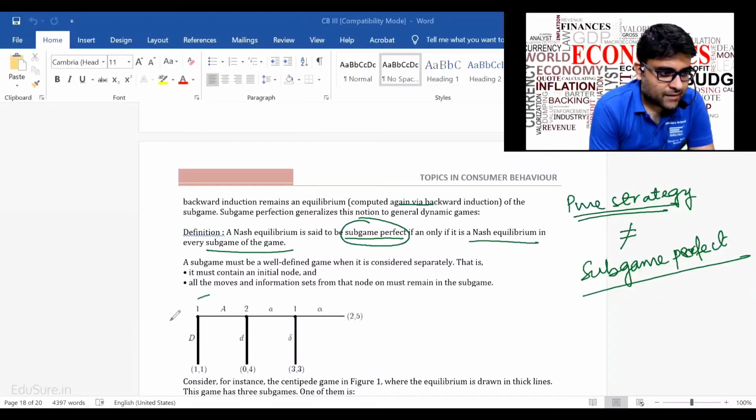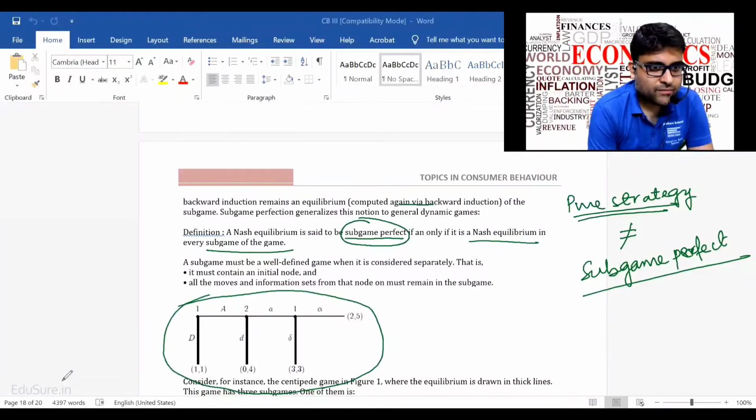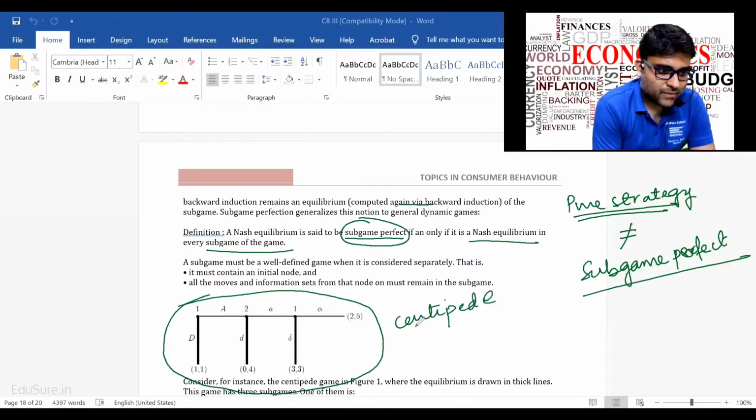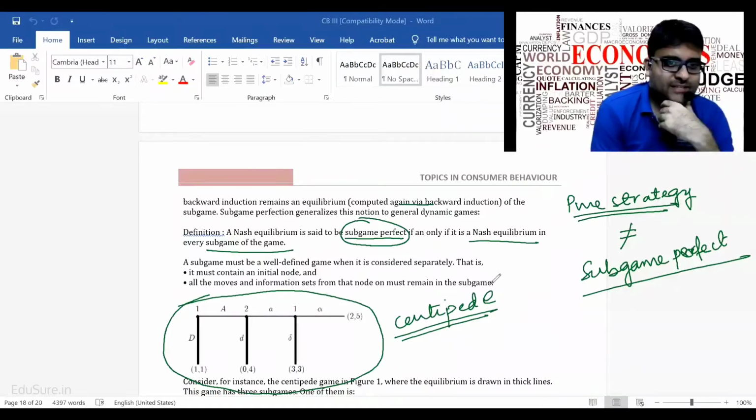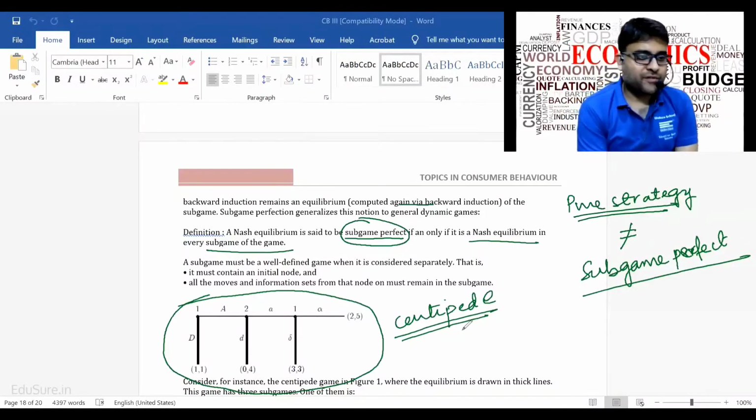Now look at this game. Can you please tell me what will be the subgame perfect equilibrium for this game? This game is called the centipede game for obvious reasons, because it looks like a centipede or a caterpillar. Please tell me, in this centipede game, what will be the subgame perfect equilibrium here? With this example, hopefully the concept of backward induction will be absolutely clear.